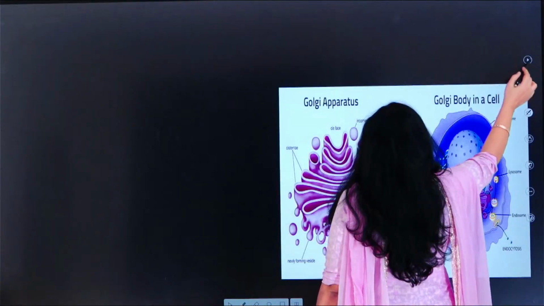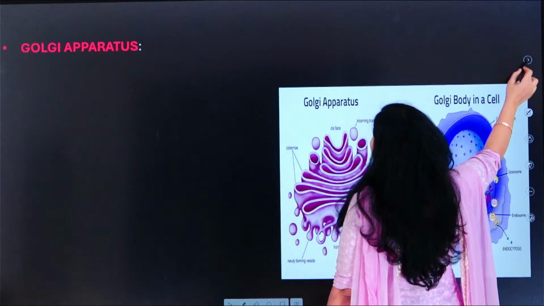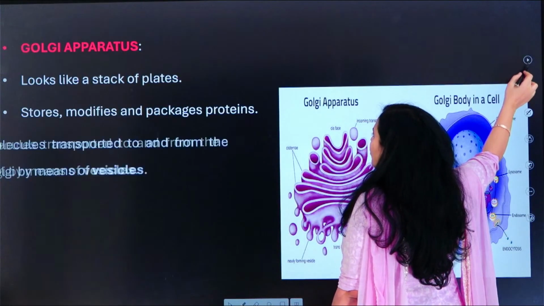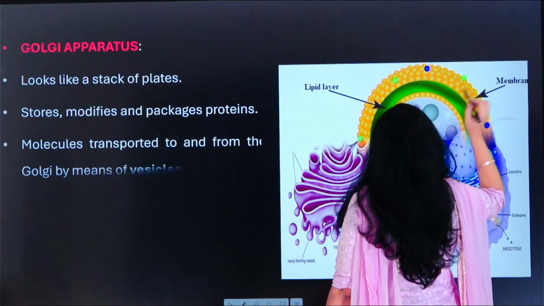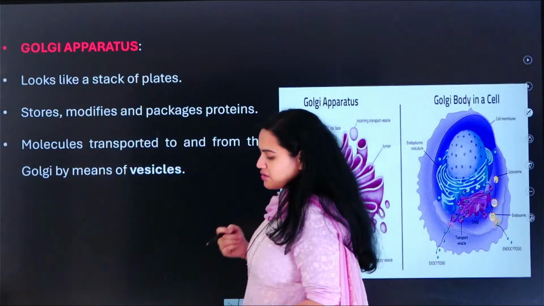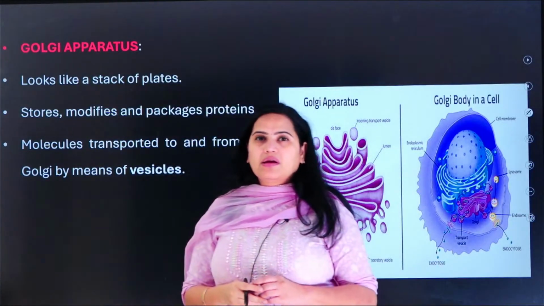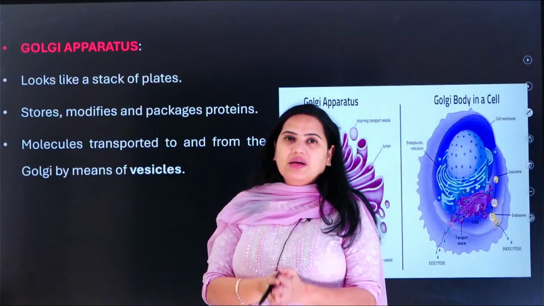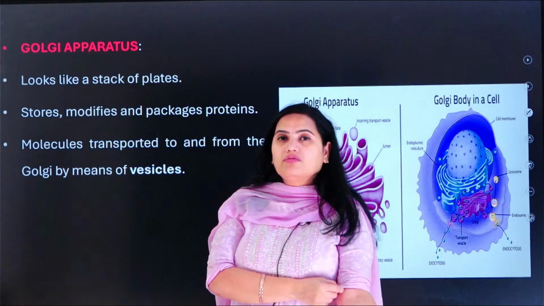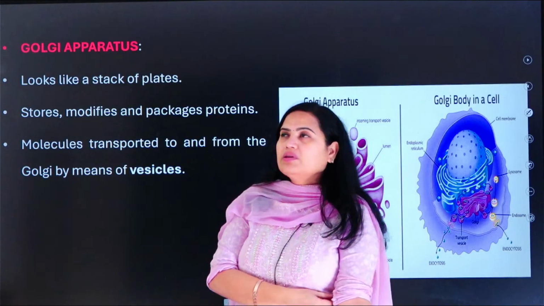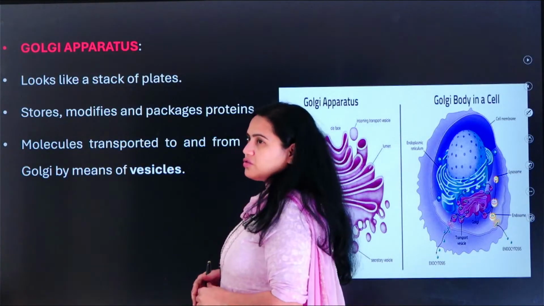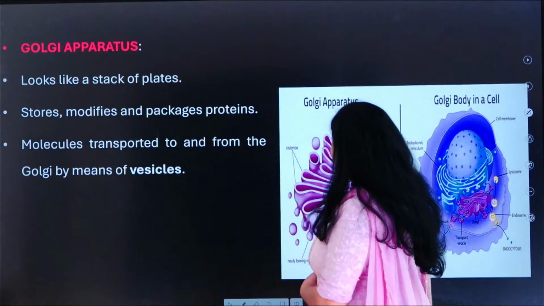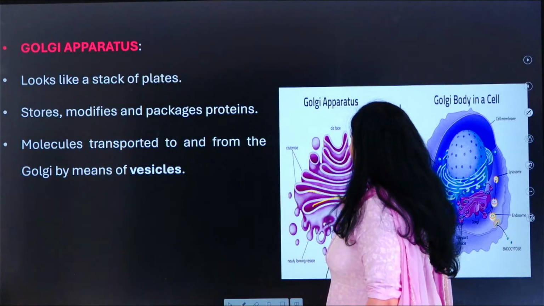And then what is the function of these ribosomes? Ribosomes are extremely important क्योंकि they play a very important role in the protein synthesis. During this transcription and translation आप पता करेंगे, okay, especially in the translation you will understand what is the role of these ribosomes which actually play an important role. And then comes the Golgi apparatus. Just look at this Golgi apparatus. Don't you think it consists of some stack of plates?